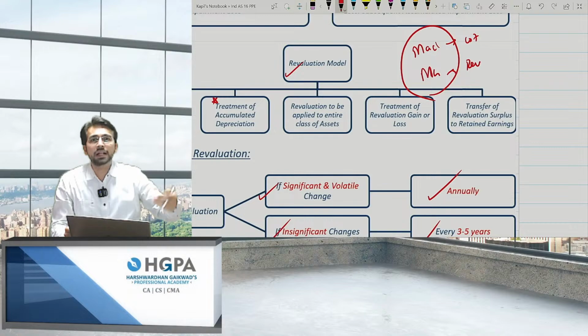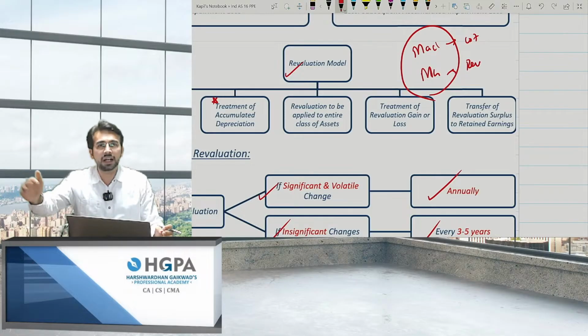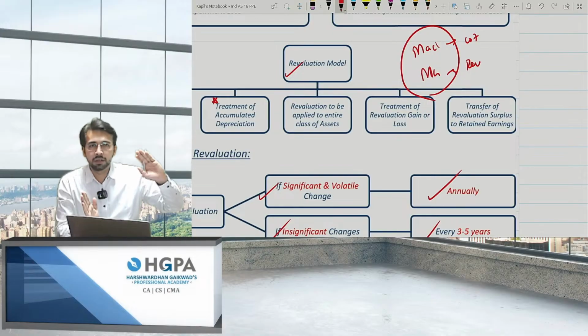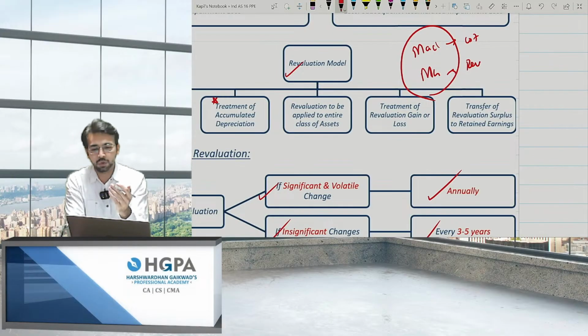These are two separate classes of asset because the use is separate, right? Factory will obviously use machineries over there, and office will only use furniture and employees over there, right? So these are two different classes. You can follow cost and revaluation to each of them, right? So the revaluation model is to be applied to the entire class.